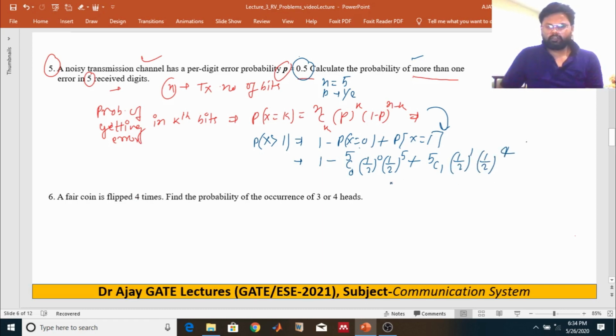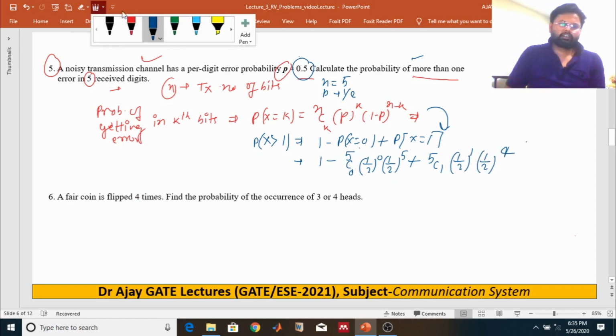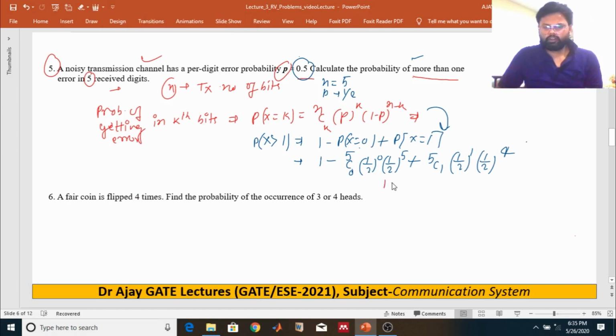Just calculate it. nck is nothing but factorial n divided by factorial k and factorial n minus k.